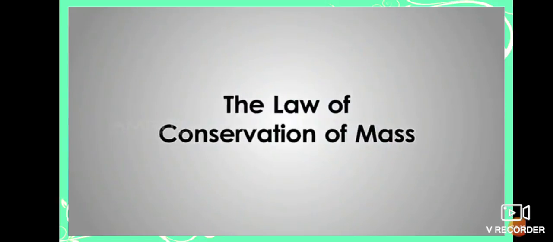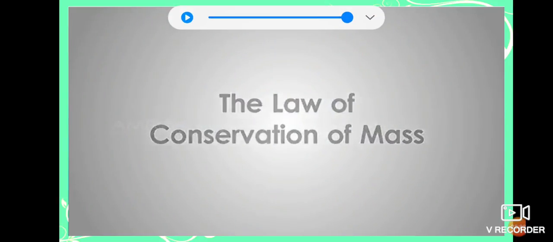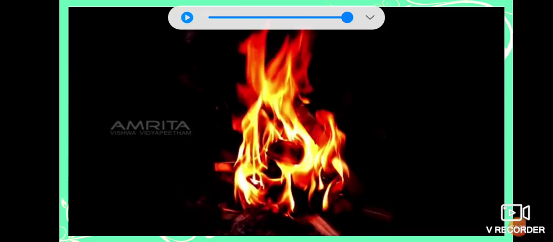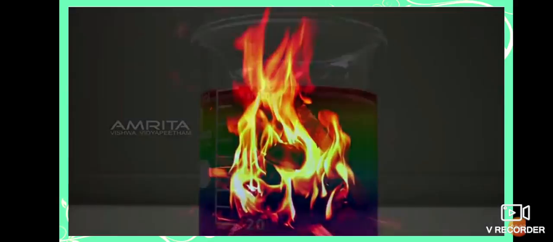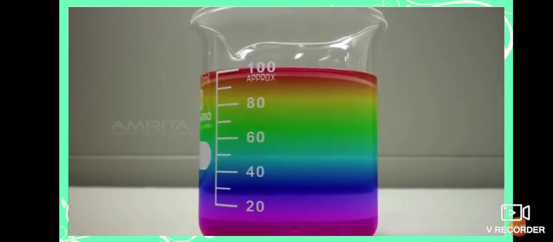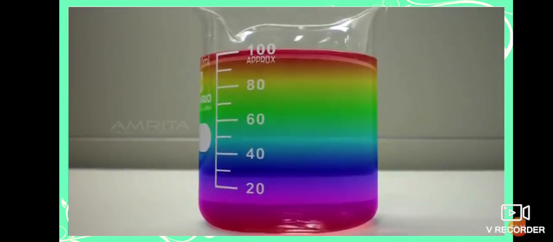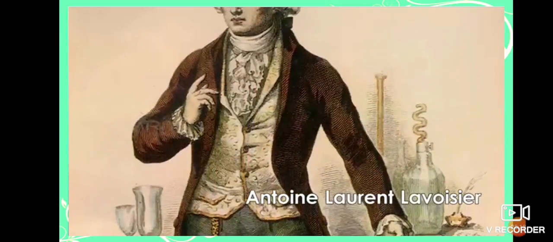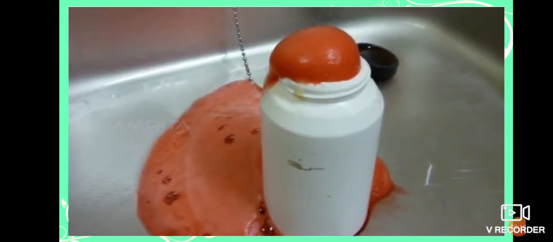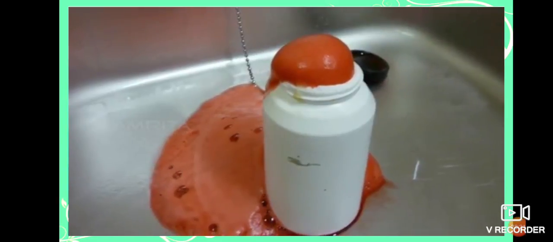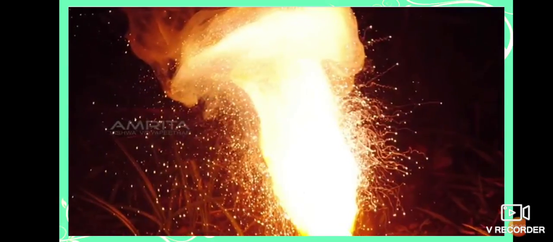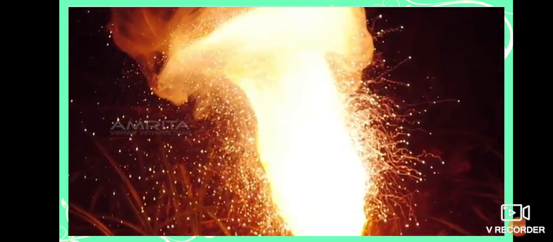The law of conservation of mass. In every chemical reaction, the chemical substances react to form new products. The French chemist Antoine Laurent Lavoisier proved that in all chemical reactions, the mass of the substances produced after a chemical reaction is equal to the mass of the reacting substances.